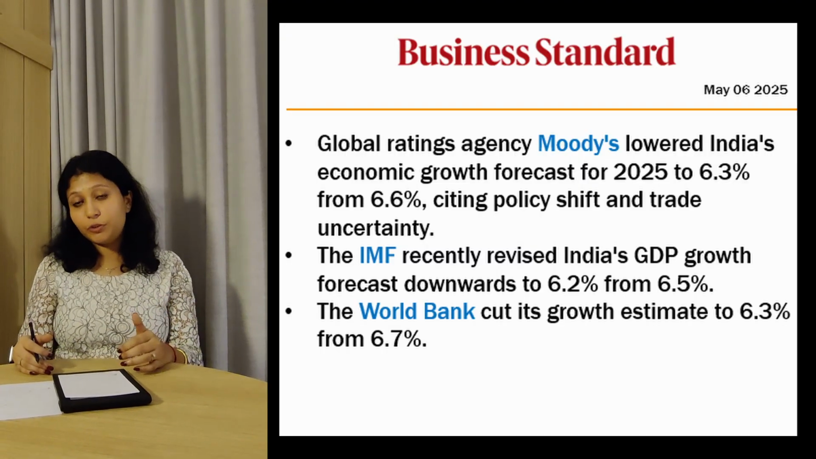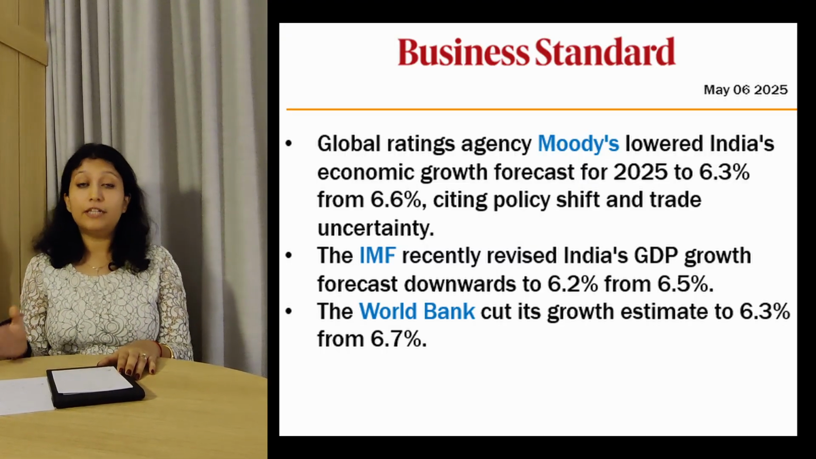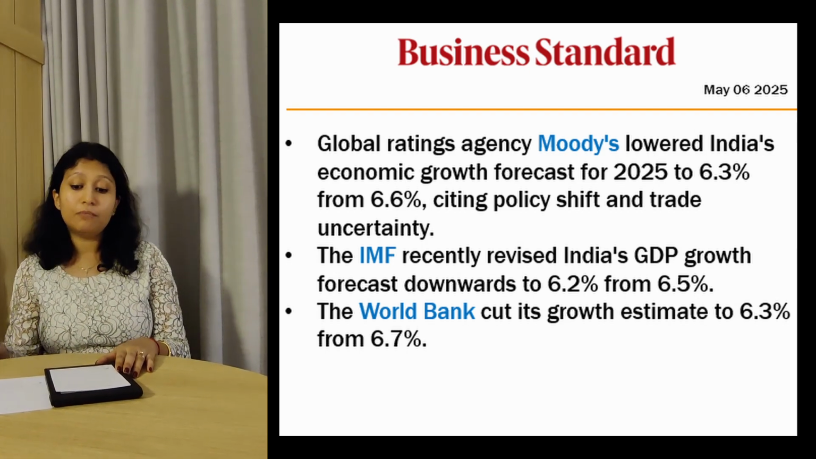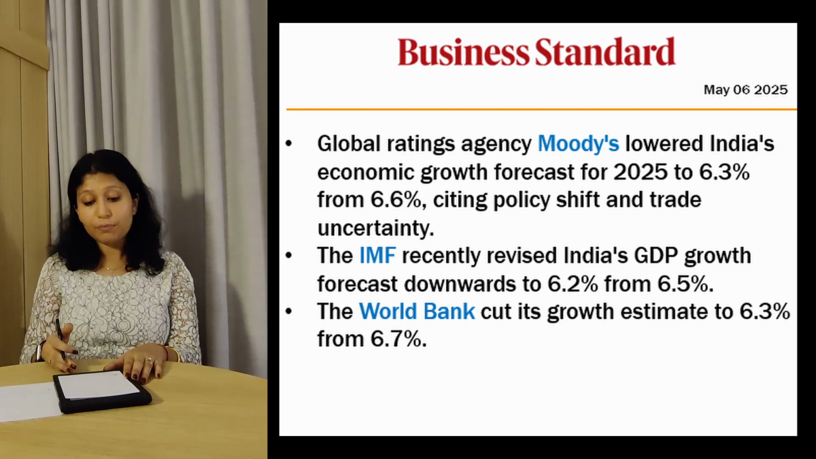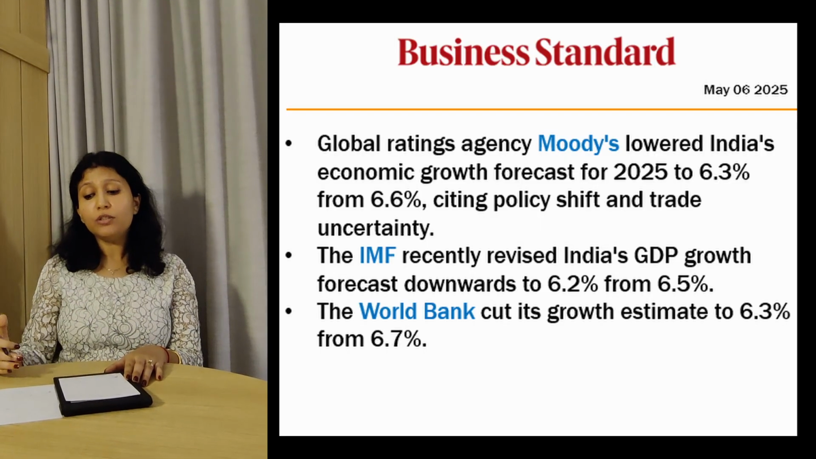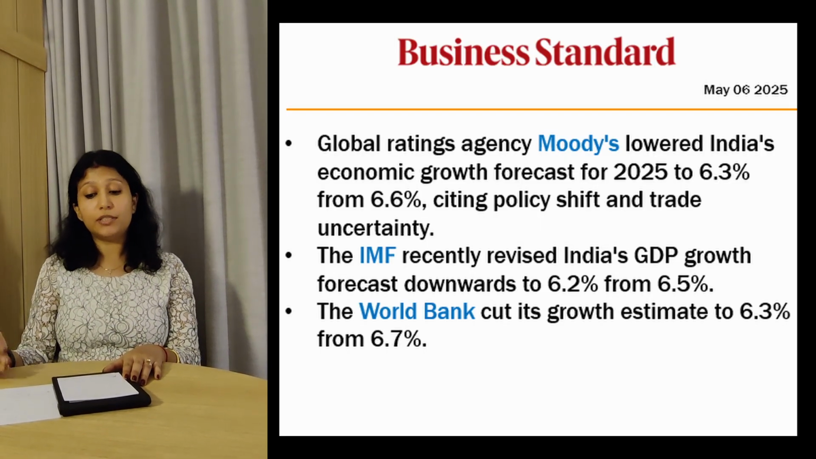IMF had reduced the growth projections from 6.5% to 6.2%. Moody's had reduced the growth projections for India from 6.6% to 6.23%. And World Bank had reduced India's growth rates from 6.7% to 6.3%.